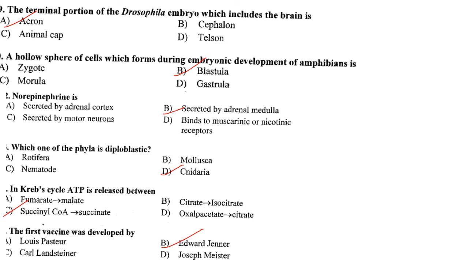In Krebs cycle, ATP is released from, so succinyl-CoA to succinate, GTP will be released, which will later be converted into ATP. So answer is option C. Then the first vaccine was developed by Edward Jenner.